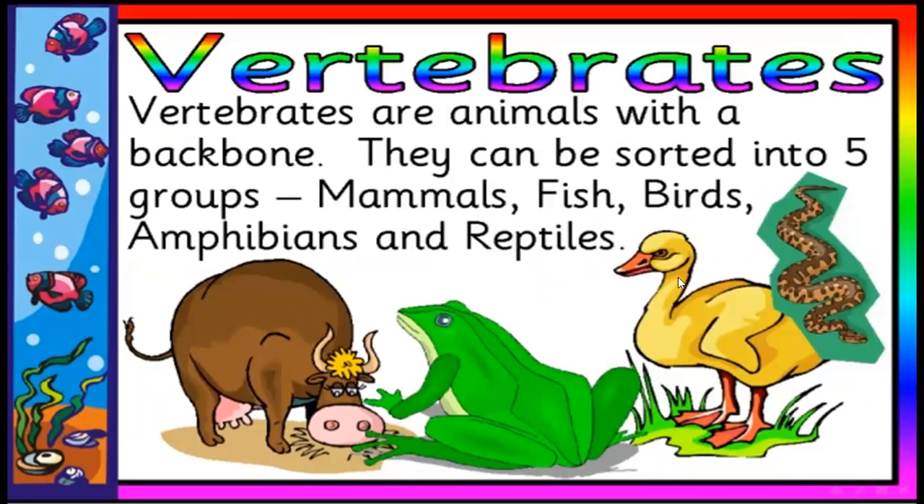Again we repeat the definition of vertebrates. Vertebrates are animals with a backbone. They can be sorted into 5 groups: mammals, fish, birds, amphibians, and reptiles.